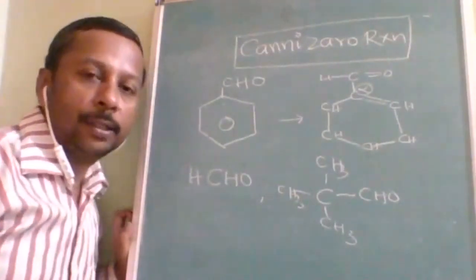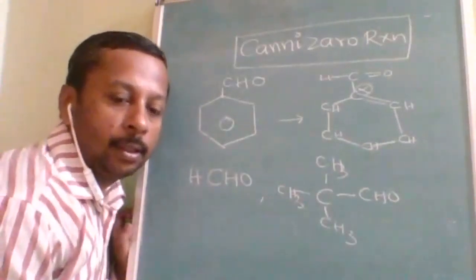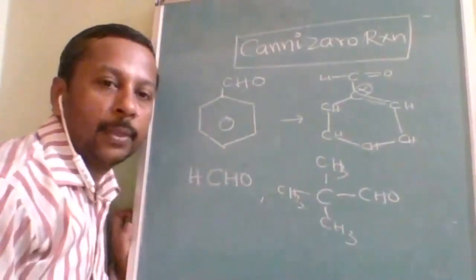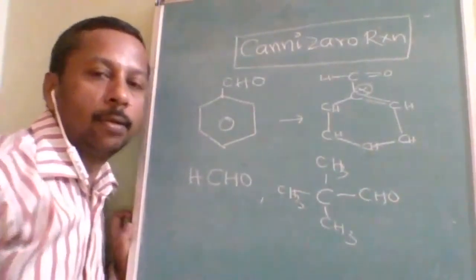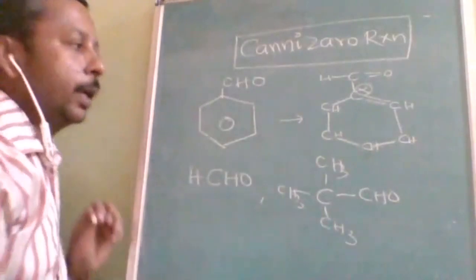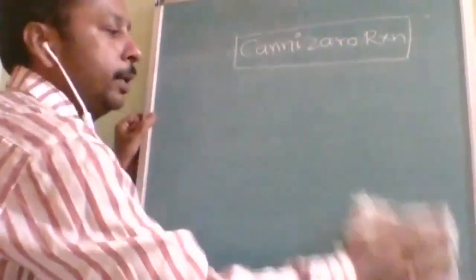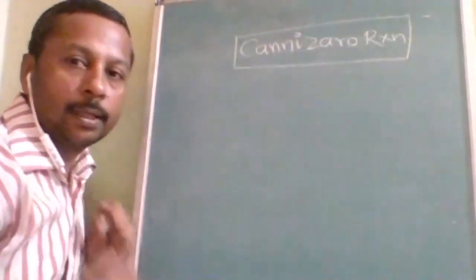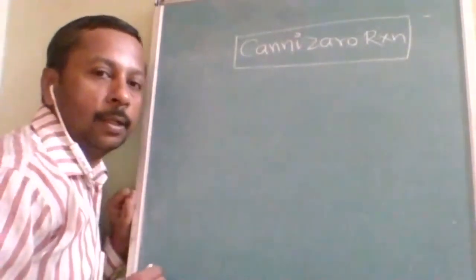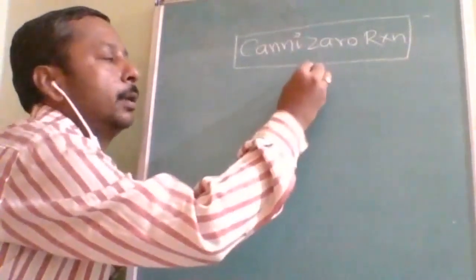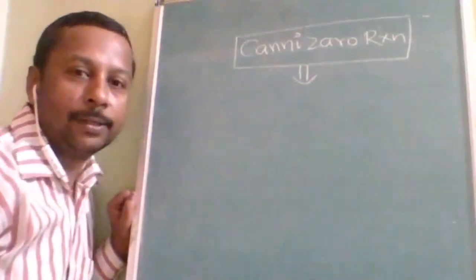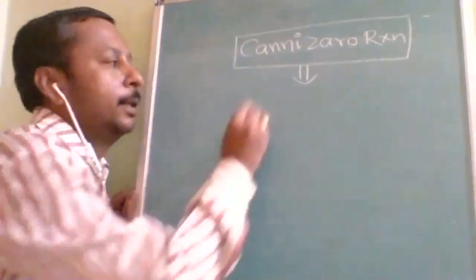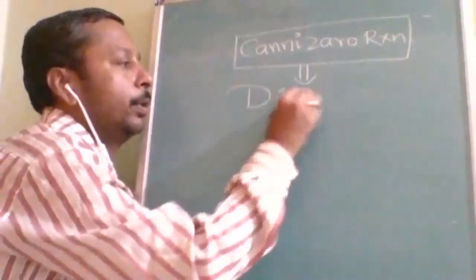So when these types of compounds are treated with alkali, what happens? The Cannizzaro reaction happens. Aldol reaction is an example of condensation, but the Cannizzaro reaction is an example of disproportionation.